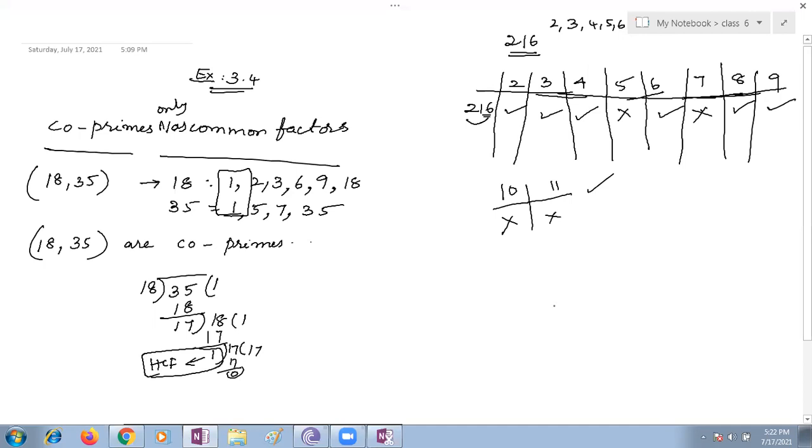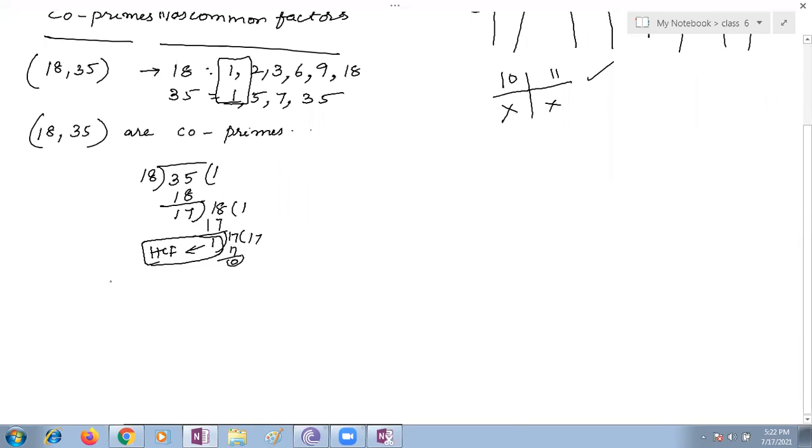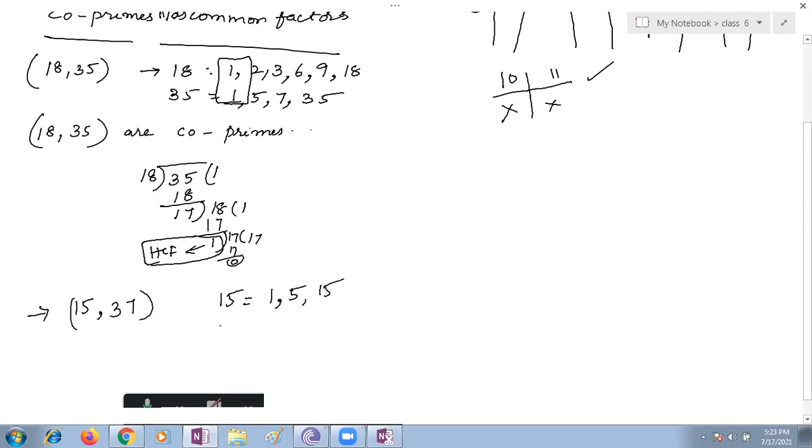Next question. In this, there are many bits given to you. The second bit is 15 and 37. Yes, children, are these two numbers co-prime numbers? Yes. Why? Because the factors of 15 are 1, 5, 15, whereas 37 is a prime number.